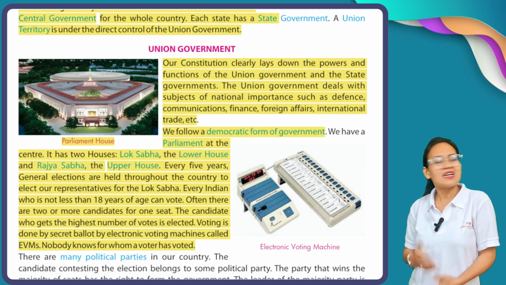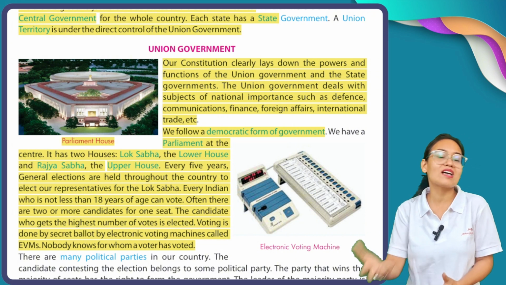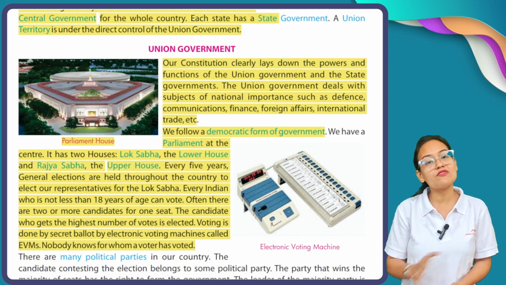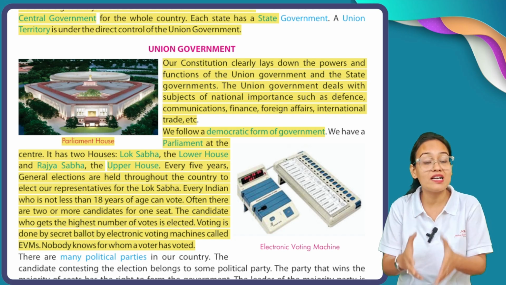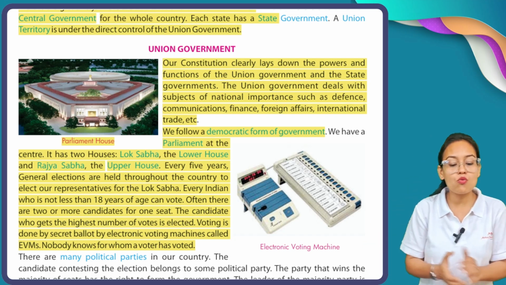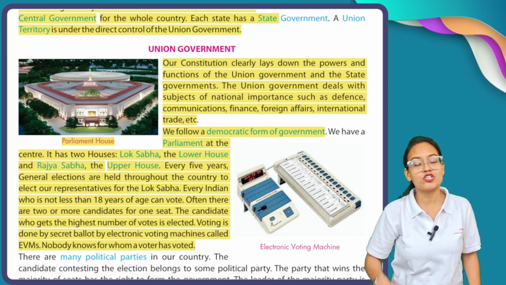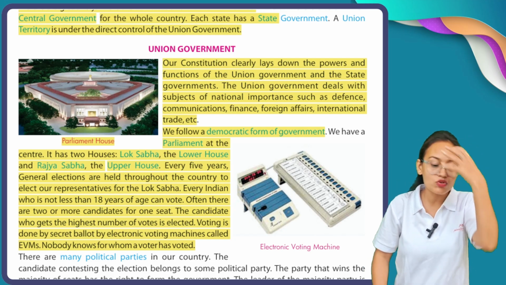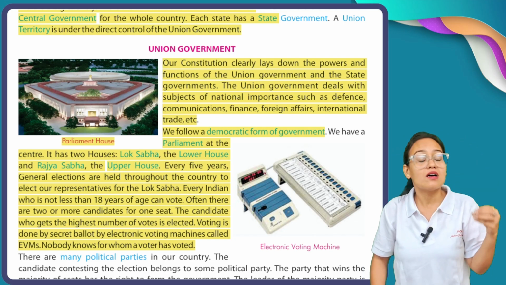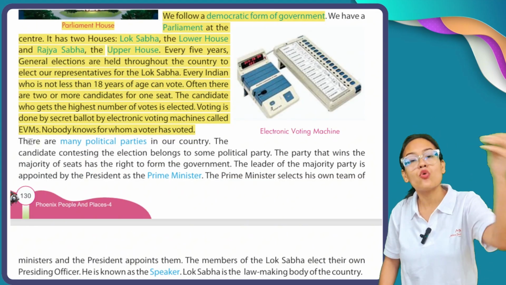Now, I'm continuously talking about voting rights, but where do we go and cast our vote? Actually, all the voting is cast through EVMs. EVMs means electronic vending machines. Nobody knows for whom a voter has voted. Through an EVM machine, we cast our vote, and nobody literally knows which candidate a person voted for.